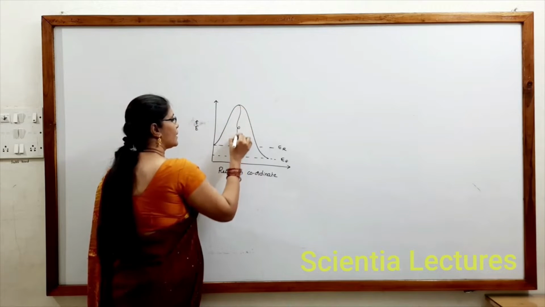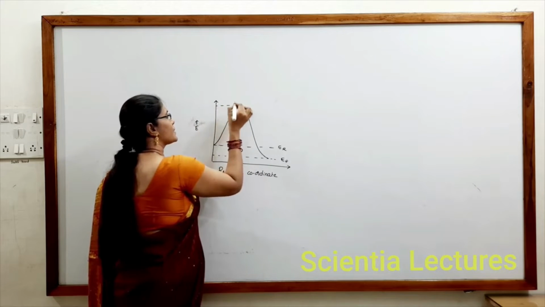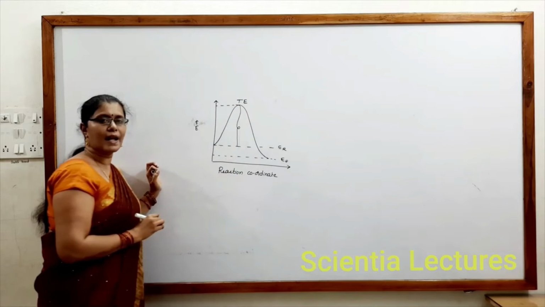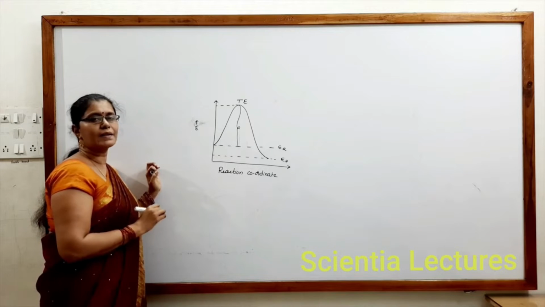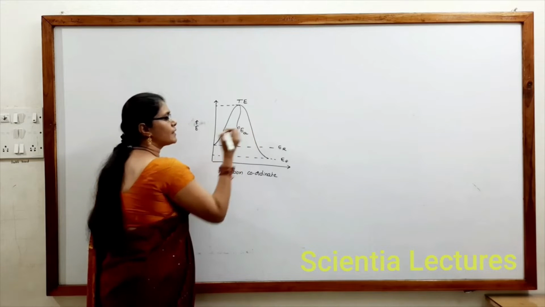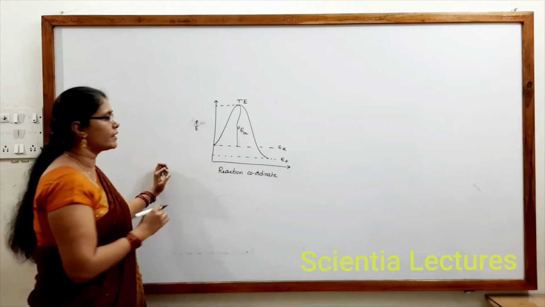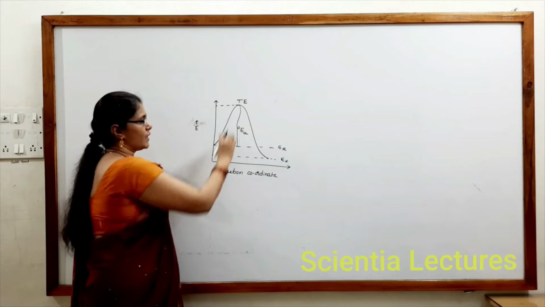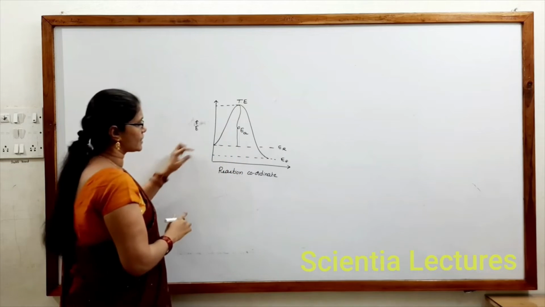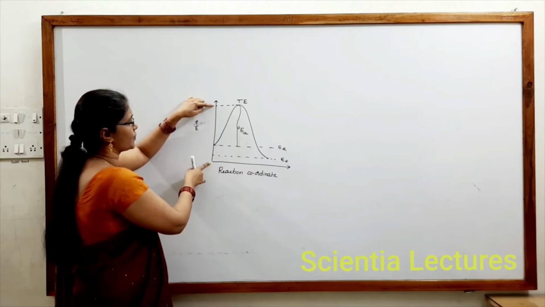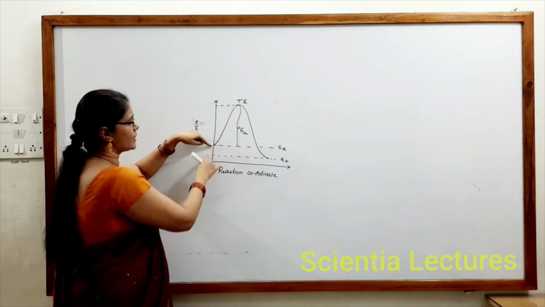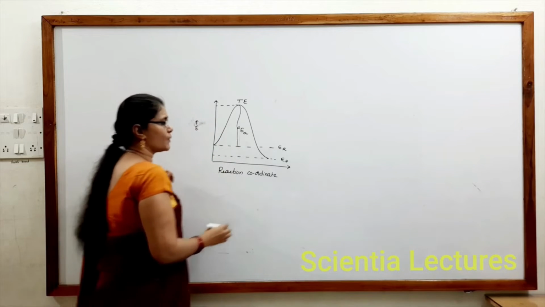This is the highest energy status called threshold energy status, or transition state, or activated complex state. This is considered to be activation energy. So here EA is activation energy. This is threshold energy minus energy of reactants. Threshold energy minus energy of reactant is activation energy.